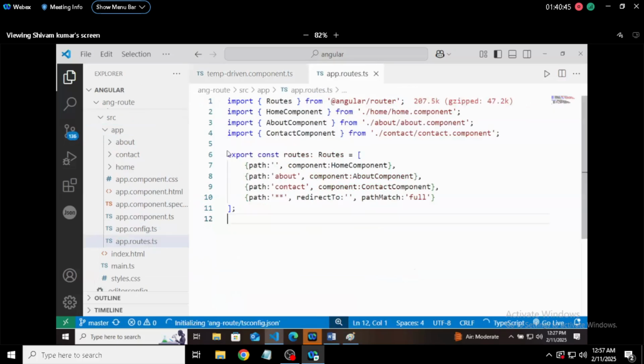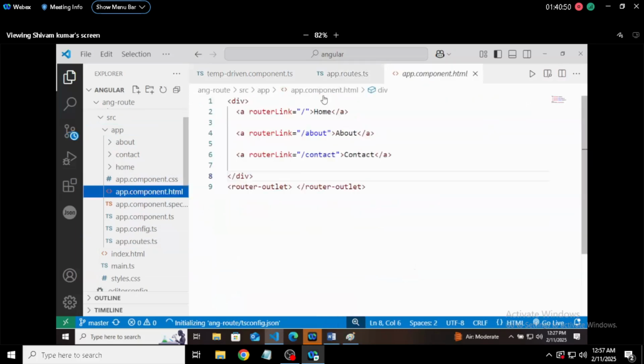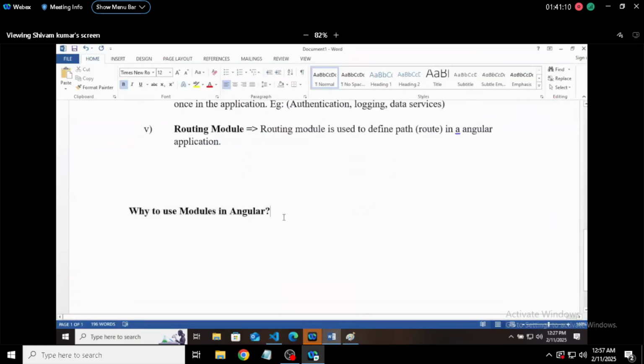In this file we define the path, and here we use those paths. Very simple. If you are defining it here and using it here, you have to define the path in each and every file, and that's not a good way.